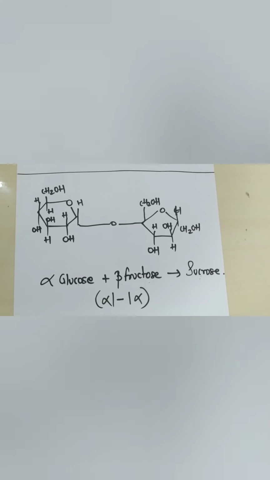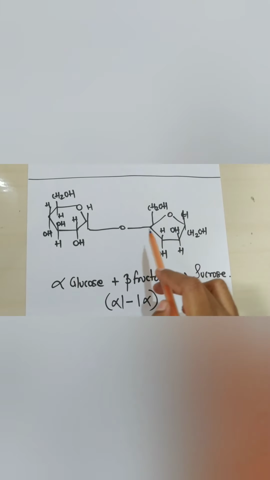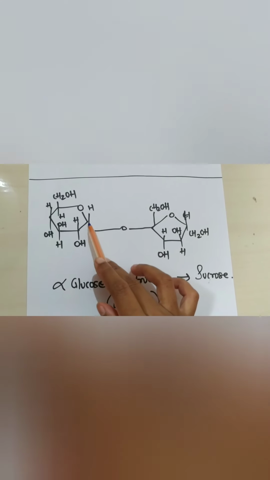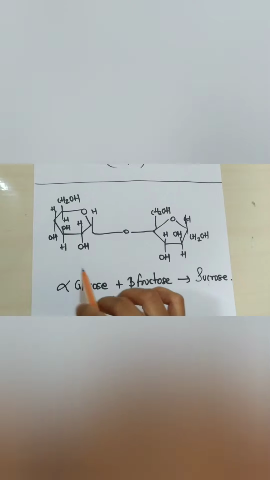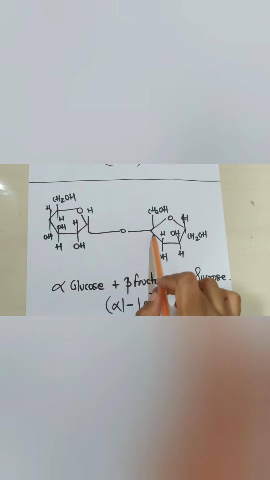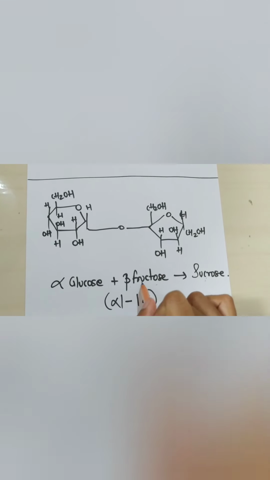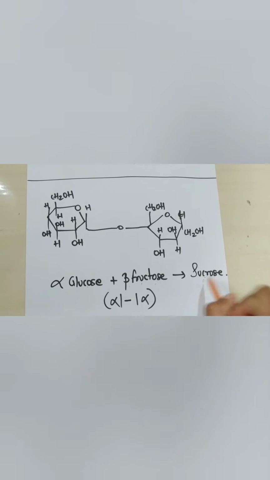The former consists of long unbranched chains of D-glucose connected by alpha 1 to 4 linkage, and the branches are connected by alpha 1 to 6 linkage.